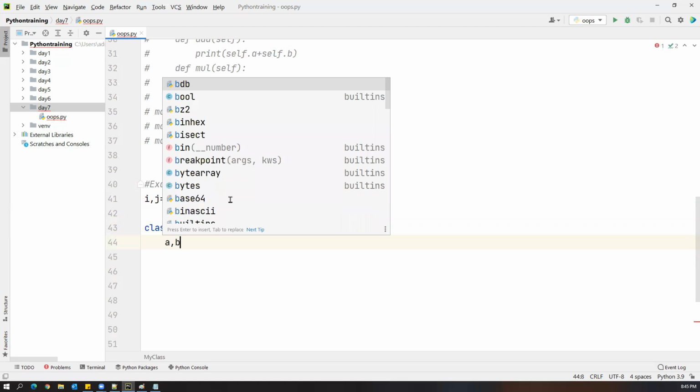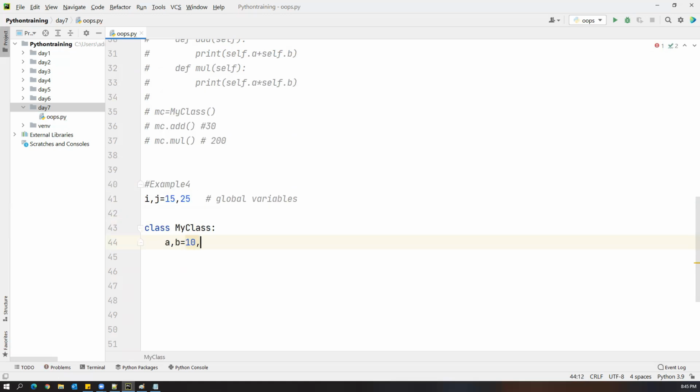I can say a comma b equal to 10 comma 20. So these are all class variables.